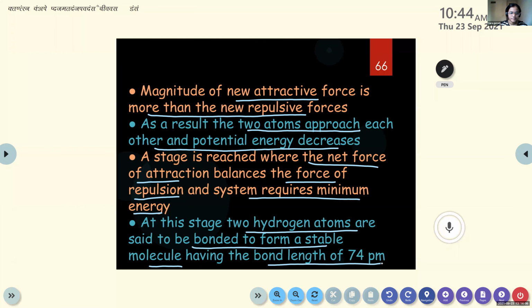Third point. Okay, yes. Initially, the magnitude of the net attractive force will increase. At that time, the two atoms will approach each other. Then a stage will be reached when the force of attraction and the force of repulsion balance each other. At that time, it will require a minimum amount of energy, which means they are stable. At this stage, two hydrogen atoms will be bonded to form a stable molecule with bond length 74 picometer. Clear?